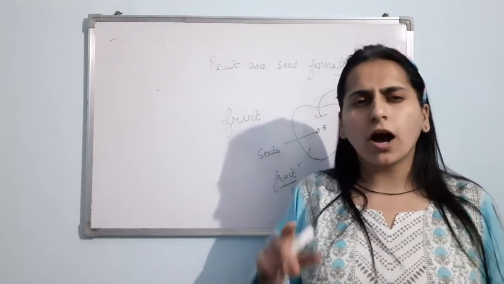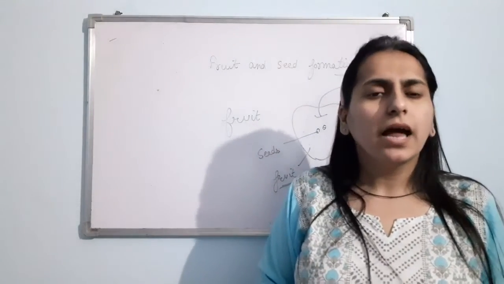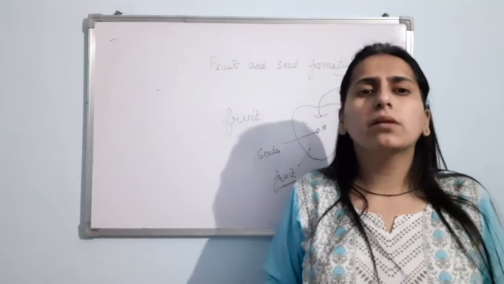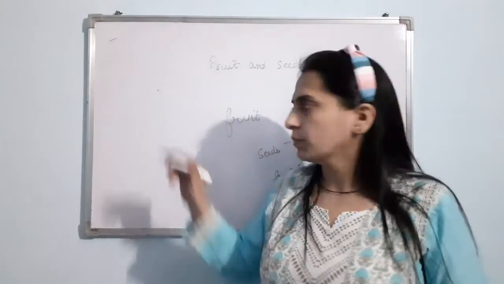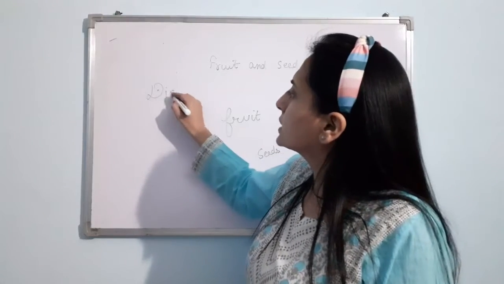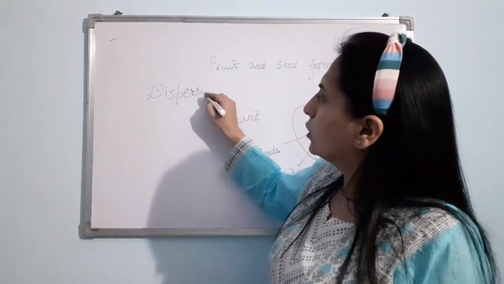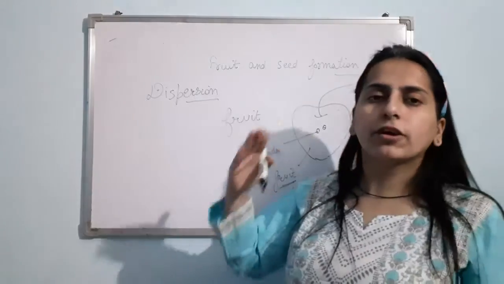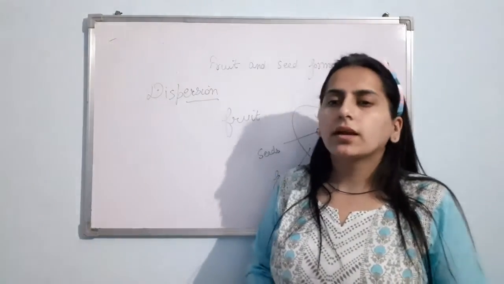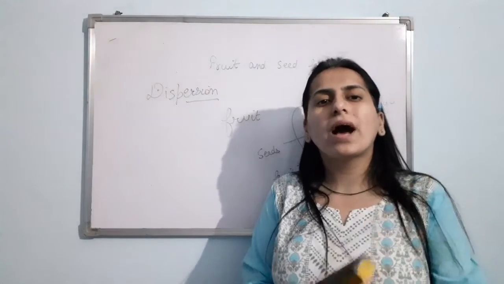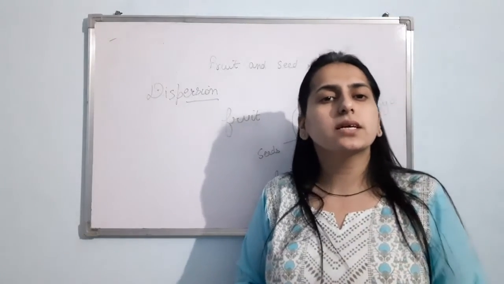Have you thought how is this possible? Actually, this is possible by the process of dispersion of seeds. Dispersion means scattering. So the process of scattering of the seeds is known as dispersion. Now here comes the question, why is dispersion essential?